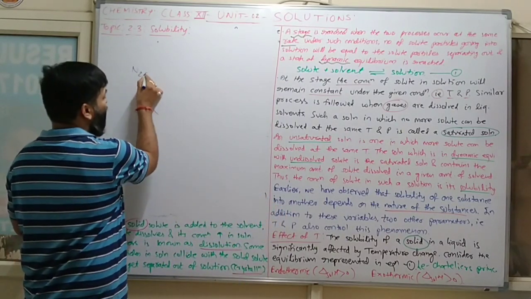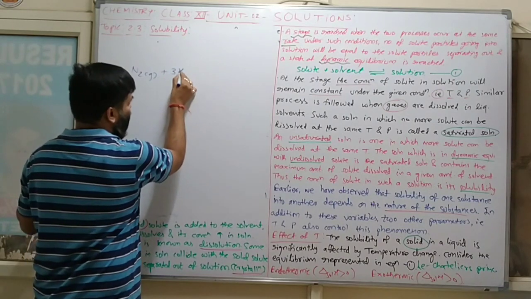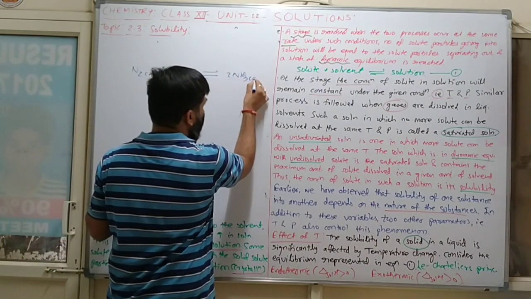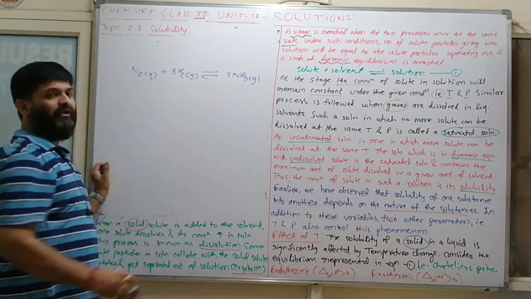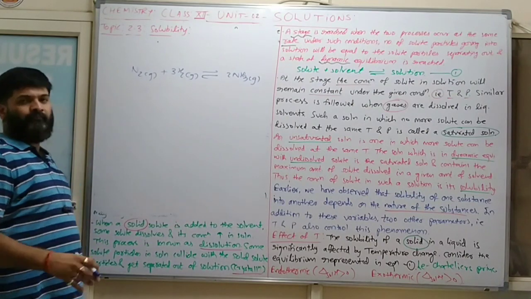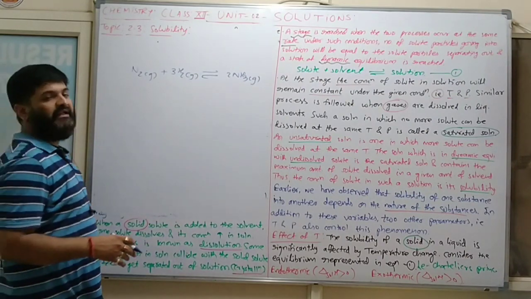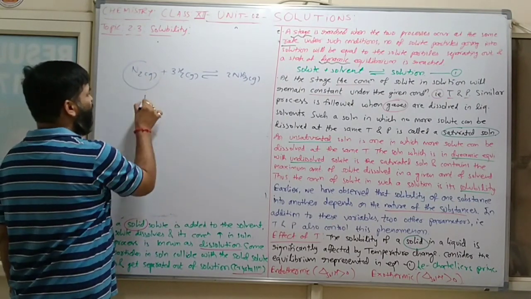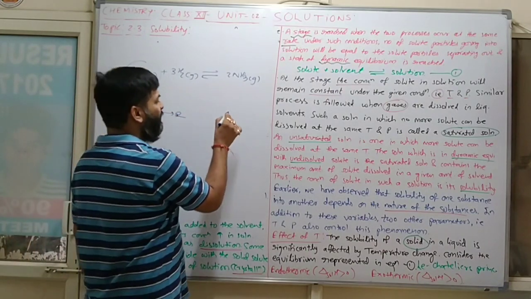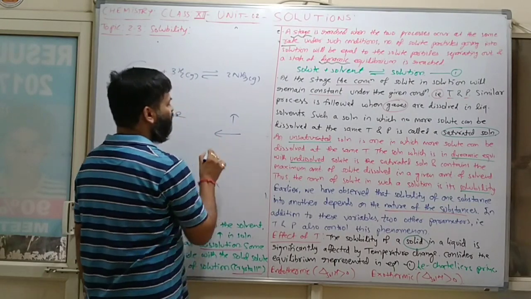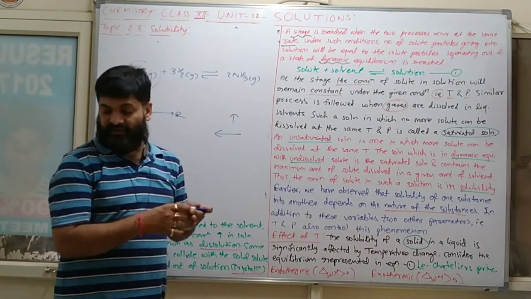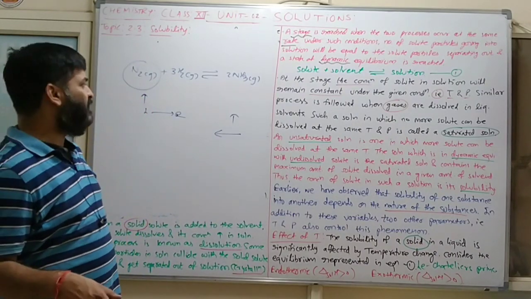For example, N2 gas and 3H2 gas give 2 moles of ammonia gas. So this is an equilibrium condition. Once this equilibrium is attained, if I add nitrogen, the direction will be left to right, and if I add ammonia, the direction will be right to left. This type of concept is given by Le Chatelier principle.